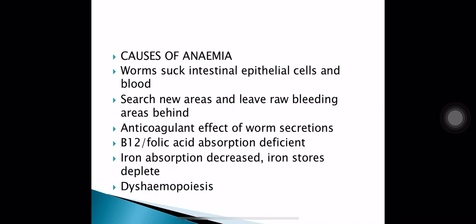What are the causes of anemia in case of hookworm infection? There are various reasons which contribute to the occurrence of anemia in hookworm infection. The worm sucks intestinal epithelial cells and blood. It searches for new areas and leaves the raw bleeding areas behind. The worm secretions have an anticoagulant effect. Then B12 and folic acid absorption is also deficient. Iron absorption also becomes deficient, iron stores are depleted, and dyshemopoiesis will occur. So these are various reasons which contribute to the occurrence of anemia.